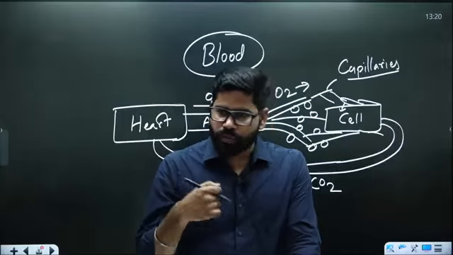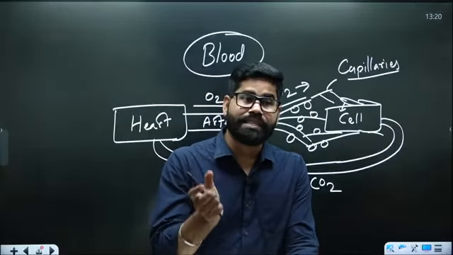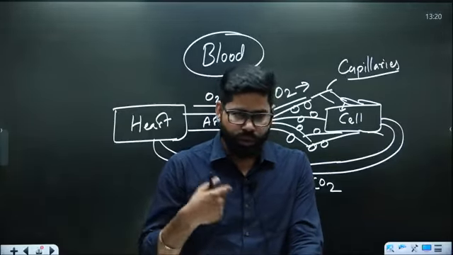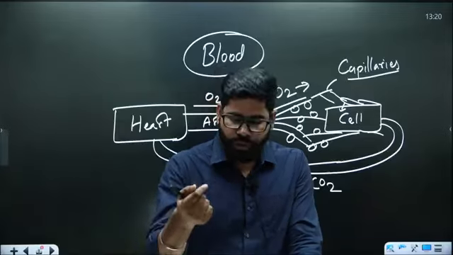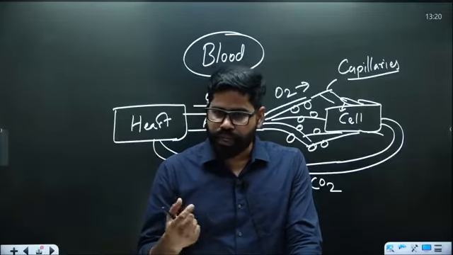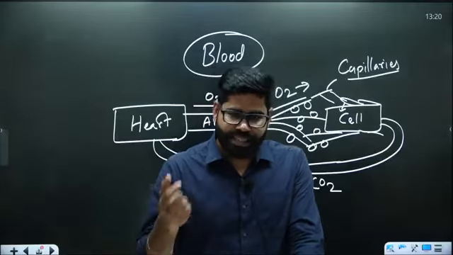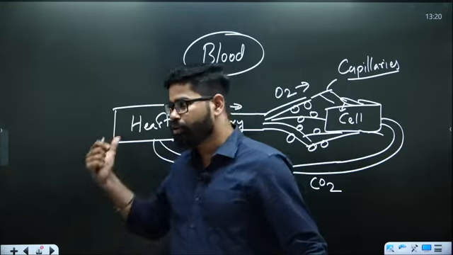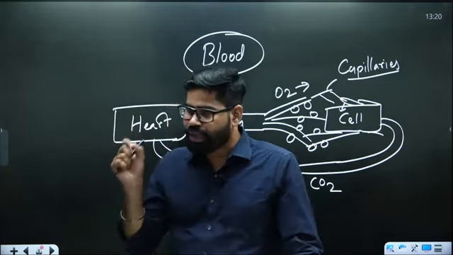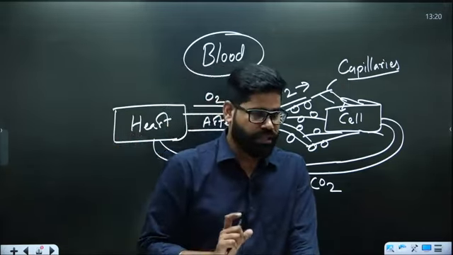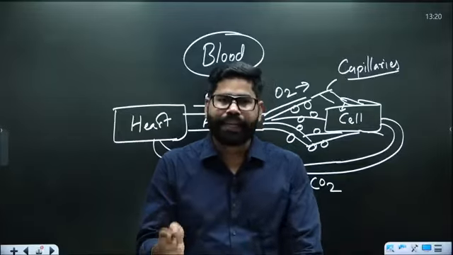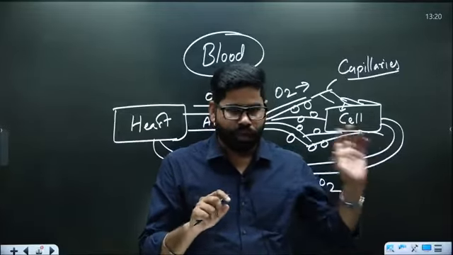Why are they weak structures? They have to facilitate the exchange not only of oxygen, but also of other materials like sugar, fat, proteins. All these things are to be exchanged or sent to the cells. That's why capillaries are very fine structures. And veins are collecting a significant amount of blood.